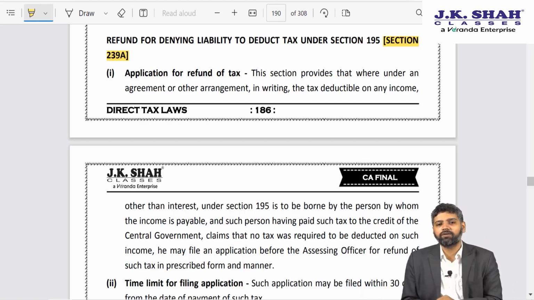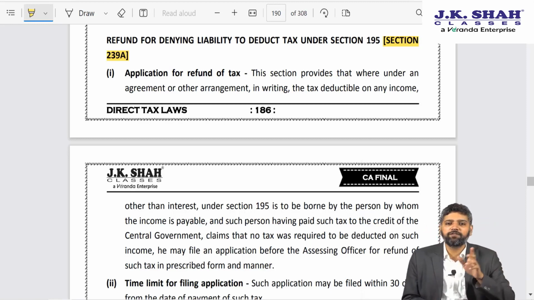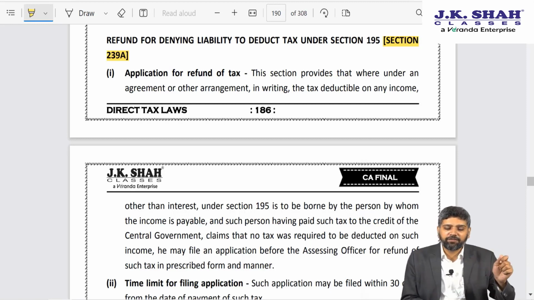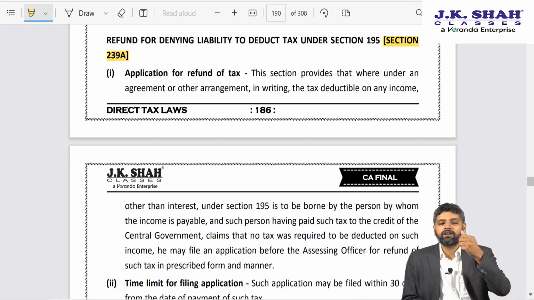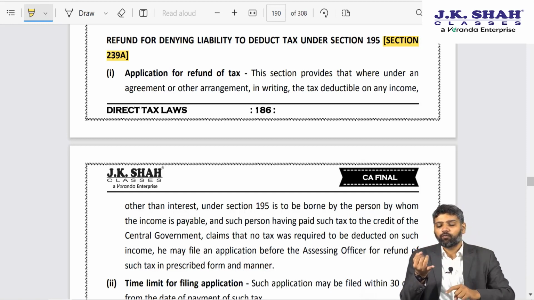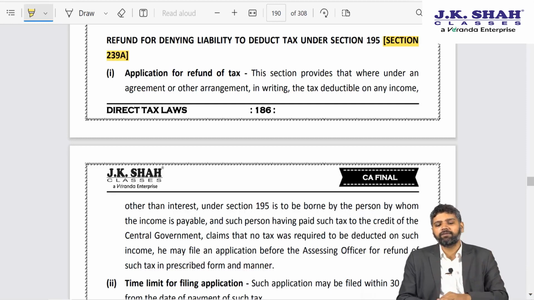Some students may be having a doubt. Sir, if you are filing an appeal that tax was not deductible, then why did you pay it in the first place? Please understand, friends, I paid it in the first place out of abundant precaution. Tomorrow what if the argument had gone against me? Then the income tax department would disallow 100% of the expense under 40(a)(i), would recover the TDS under section 201, would recover the interest on TDS under 201(1A), would start prosecution provisions against me. Rather than that, it is better to deposit the tax and then claim a refund.